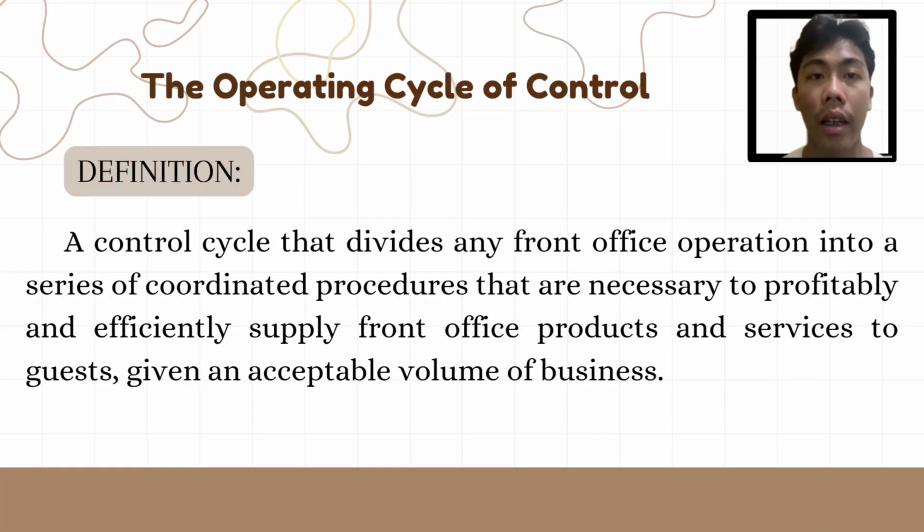The operating cycle of control. Definition: the control cycle divides any front office operation into a series of coordinated procedures that are necessary to profitably and efficiently supply front office products and services to guests given an acceptable volume of business.